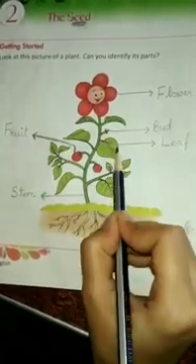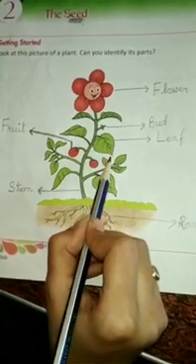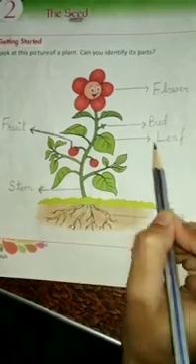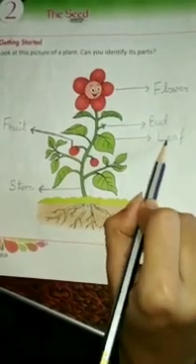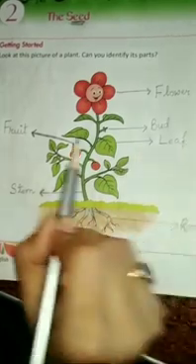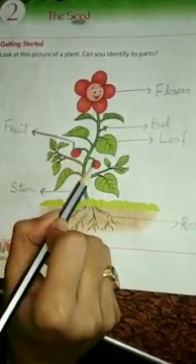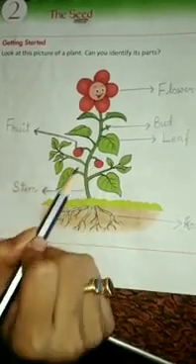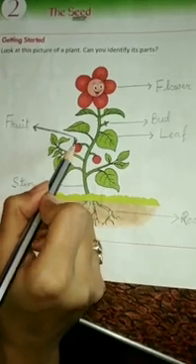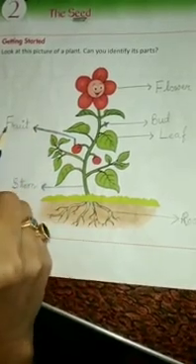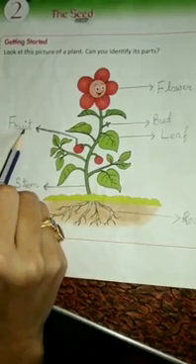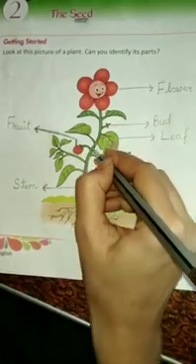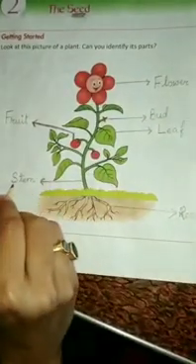Okay? Then the next one. Do you know what is this? This is a leaf. So give an arrow mark from here and write the spelling leaf. L-E-A-F, leaf. Then students, do you know what these two things are? Two red color things? These are the fruits. So give an arrow mark from here and write the spelling fruit. F-R-U-I-T, fruit.